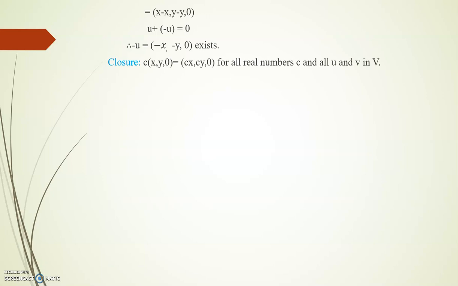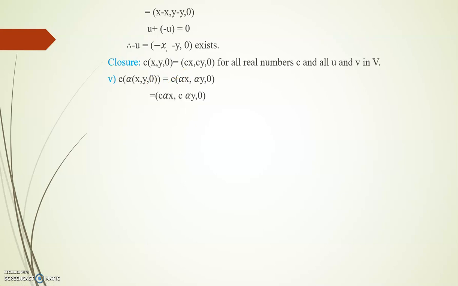Next we are going to see the multiplication property. Closure: c of (x, y, 0) is equal to (cx, cy, 0) for all real numbers c and all u and v in capital V. That is, c is nothing but a scalar. Next, c of alpha into (x, y, 0) is equal to c into (alpha x, alpha y, 0).